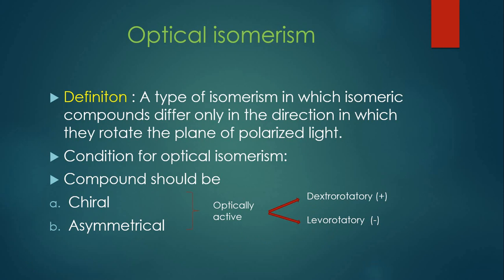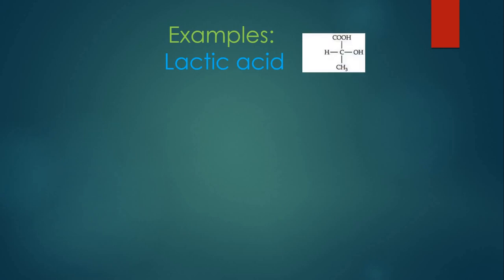Let's see some examples of optically active compounds. The first example of optical isomerism or an optically active compound is lactic acid. This is the formula or structural composition of lactic acid, which has a carbon atom attached to 4 different groups. So of course this is a chiral carbon atom. So one of the conditions for optical activity is fulfilled.